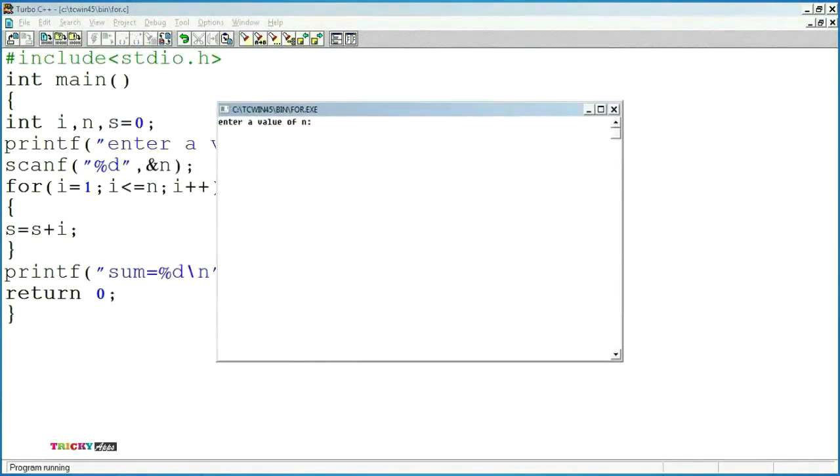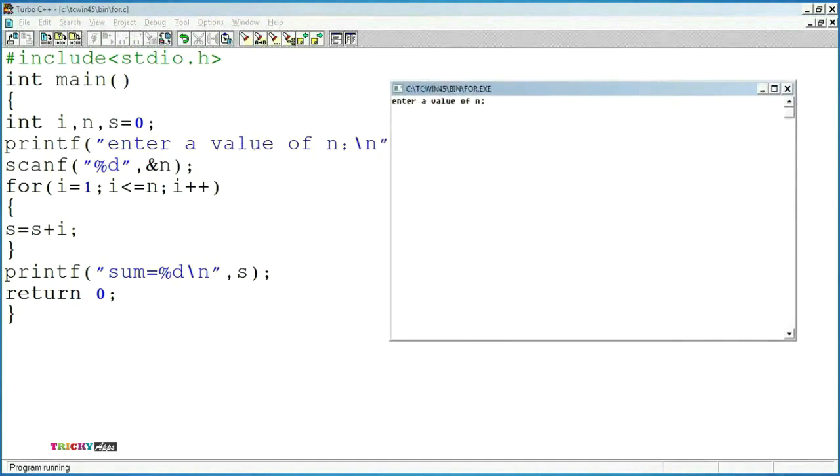Enter a value of n. So we are going to find the sum up to 5. Let us analyze the values. For i = 1, 1 <= 5. The condition is true, so the control will move on to the for loop body, s = s + i. Initially we have s = 0. So we are adding 0 plus 1. Then the s value is updated as 1.